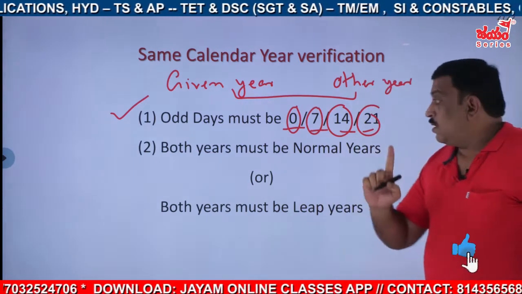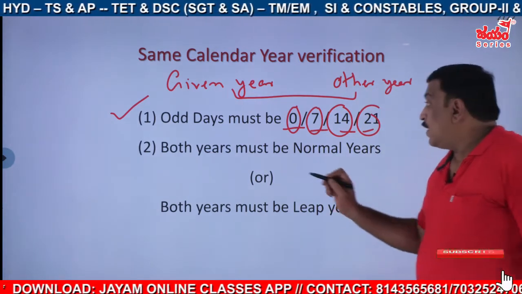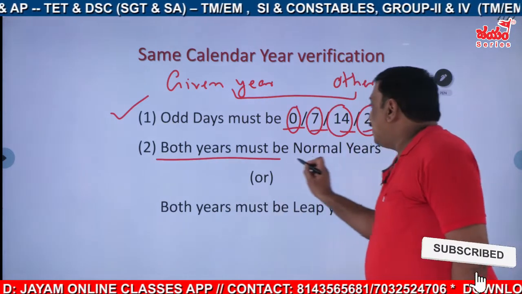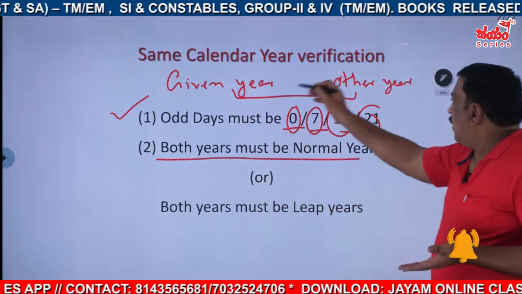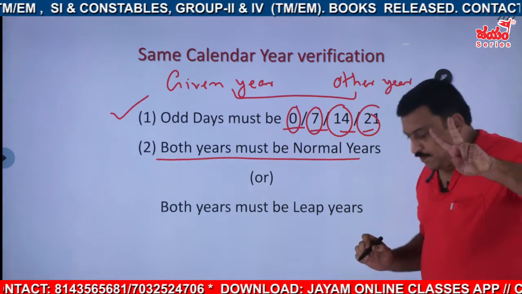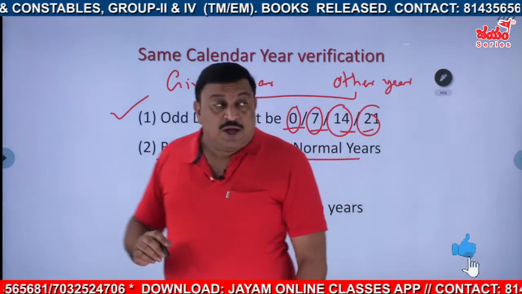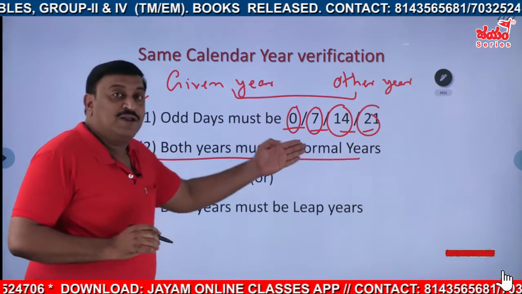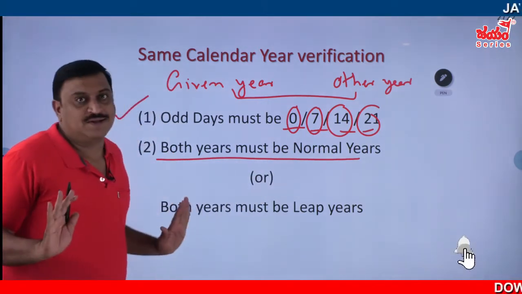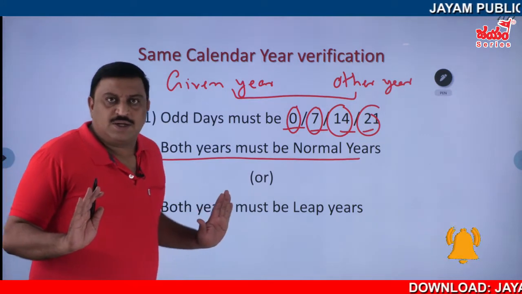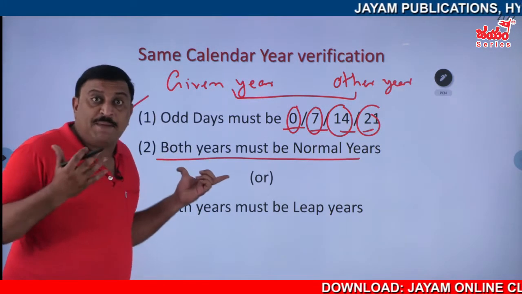That is the first one. And the second one is about both years, that is, the given year and the other year. Between the both years, both should be normal years, or both should be leap years. They may start the same day.